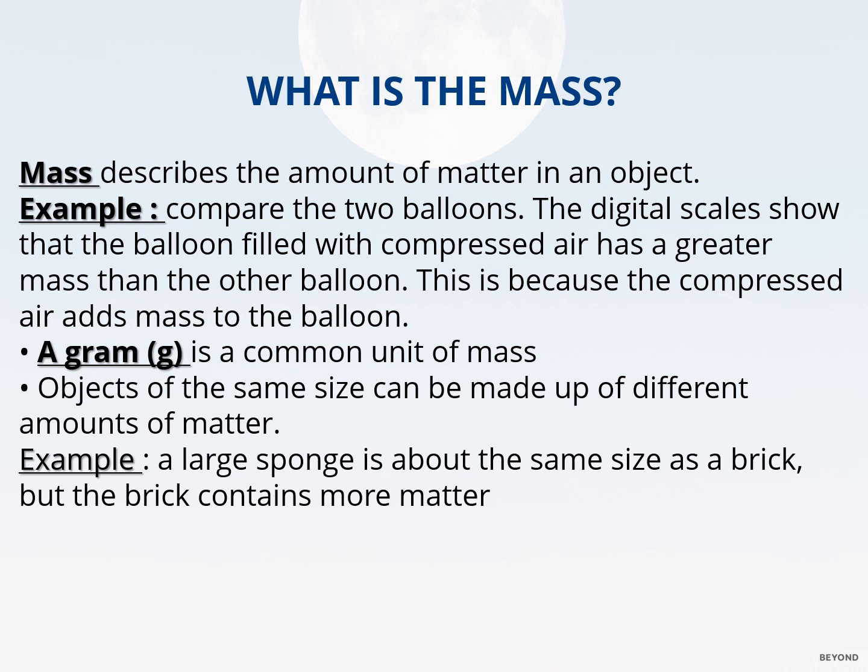What is mass? Mass describes the amount of matter in an object. Like what? Like when we compare two balloons. The digital scale shows the balloon filled with compressed air has a greater mass than the other balloon, because the compressed air adds mass to the balloon. So what is the measuring unit of mass? The gram. Gram is the unit of mass. Objects of the same size can be made up of different amounts of matter. For example, a large sponge is about the same size as a brick, but the brick contains more matter.